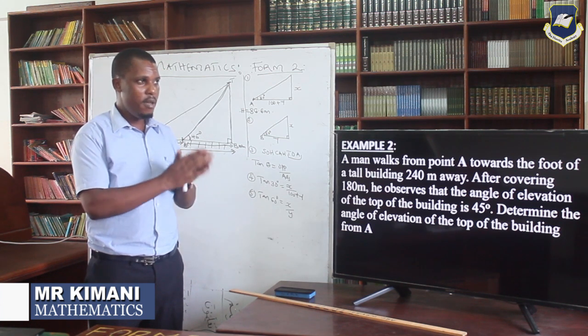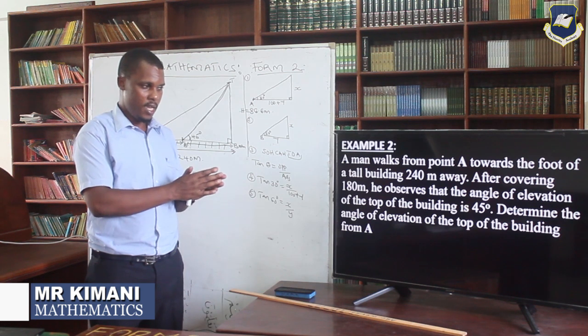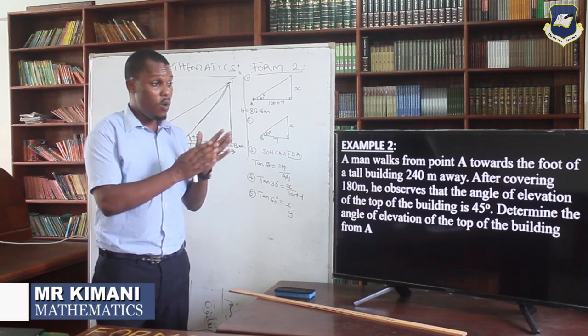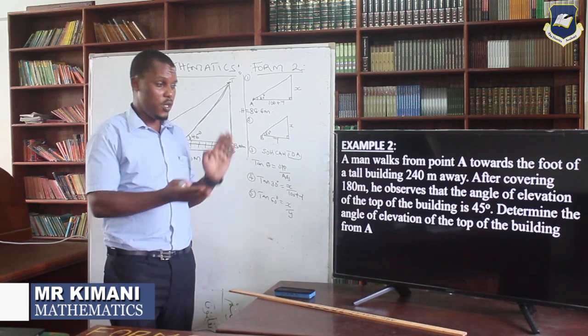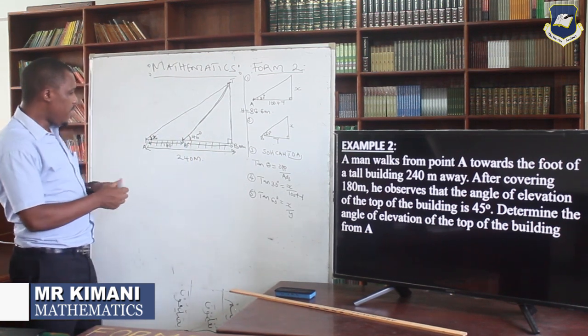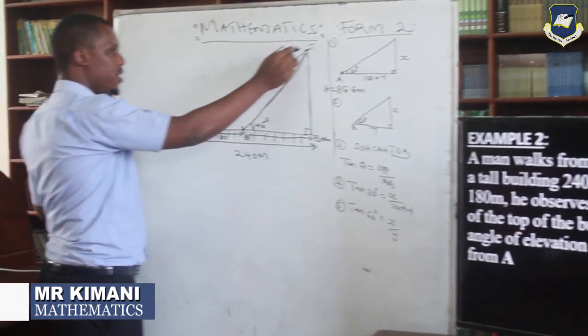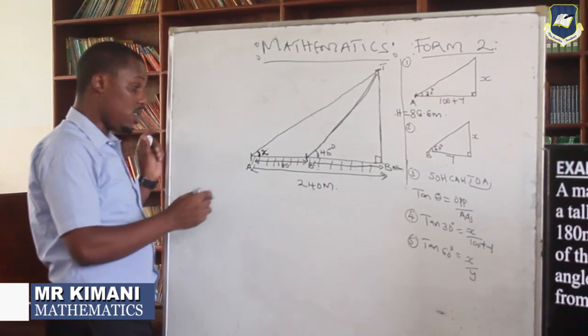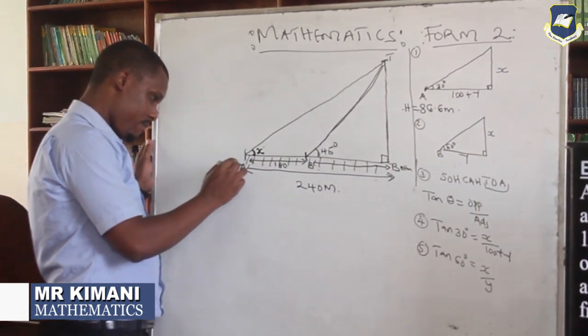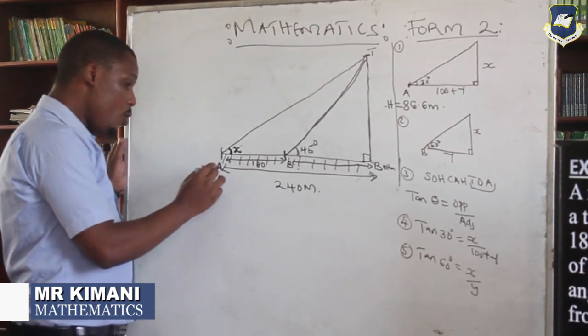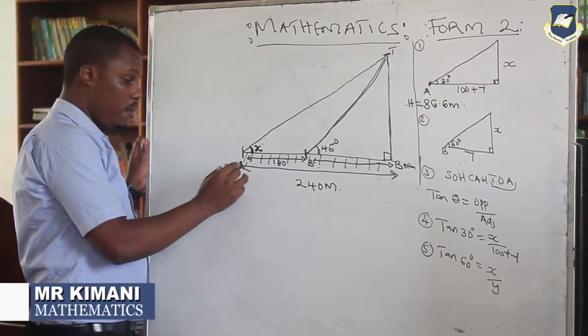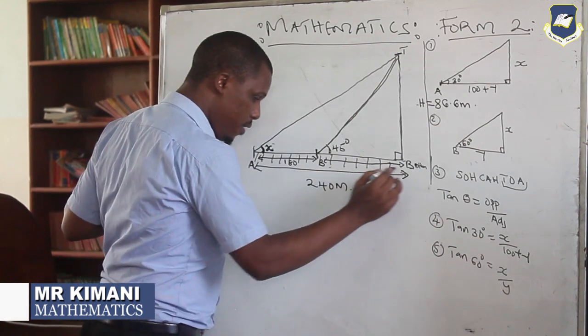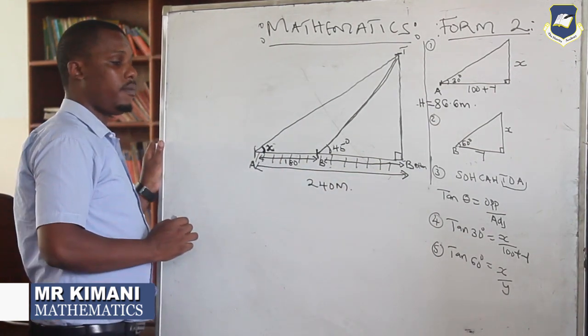So again, the important thing is the interpretation. And as I am explaining, you have to sketch that first of all so that you see it. If you come to my sketch here, it is only the triangle that you're talking about. So the triangle is just there. Then this man is walking from point A. But now you have been given the whole distance, that from A to the foot of the building is 240 meters.